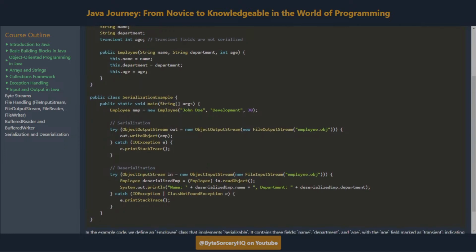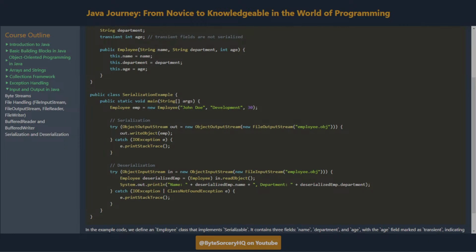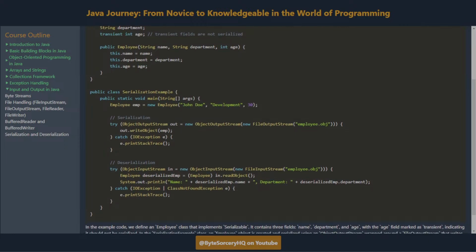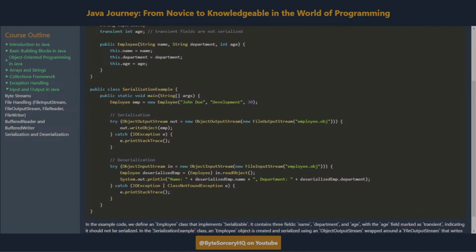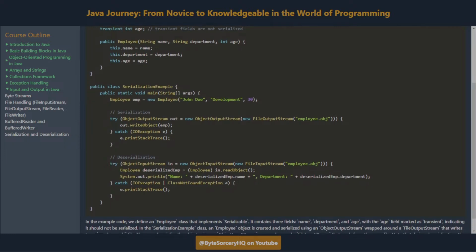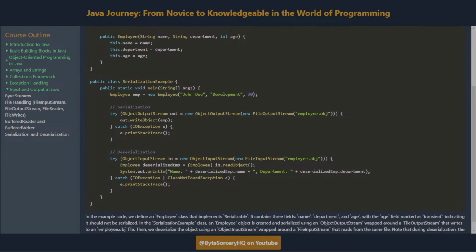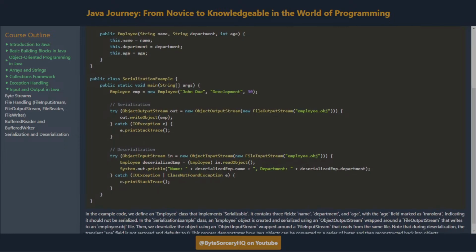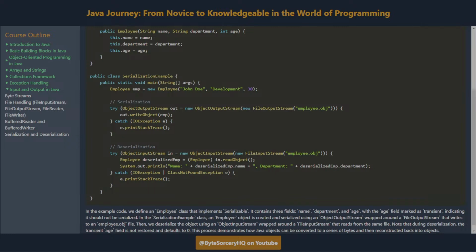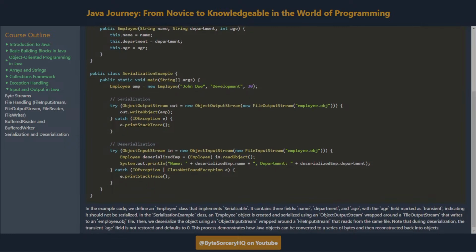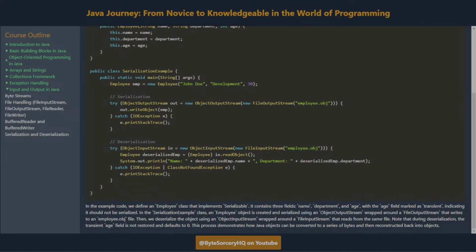Then, we deserialize the object using an ObjectInputStream wrapped around a FileInputStream that reads from the same file. Note that during deserialization, the transient age field is not restored and defaults to 0. This process demonstrates how Java objects can be converted to a series of bytes and then reconstructed back into objects.